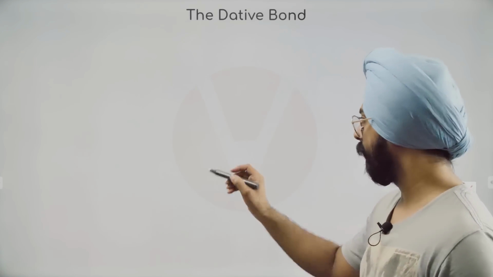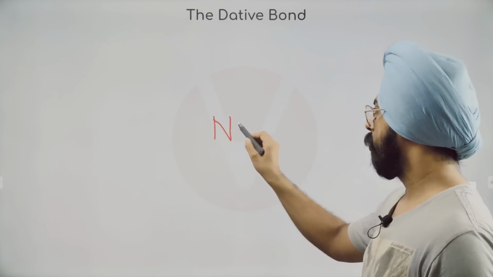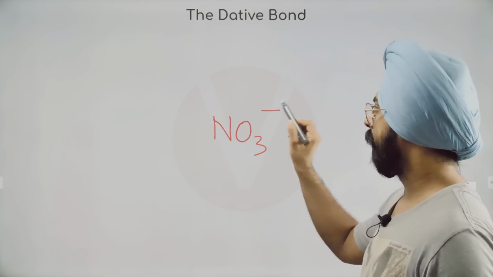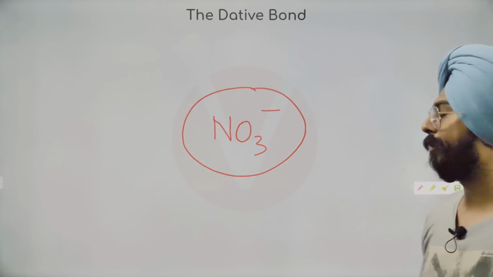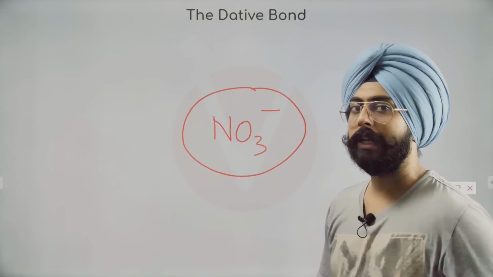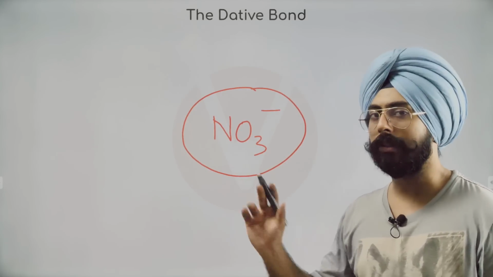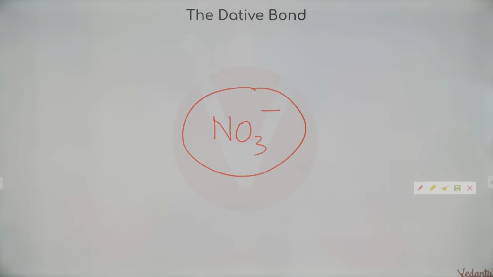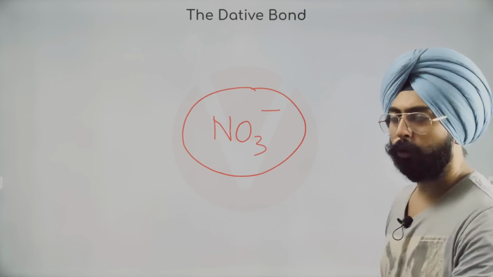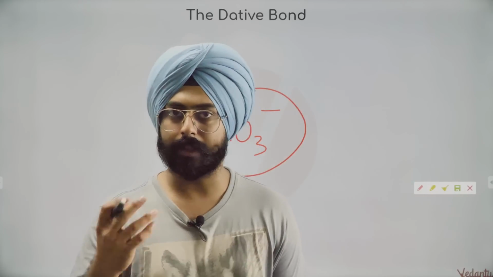So people, I'll give you a homework. Try to make this structure. Okay, this is also an interesting structure. Try to make this at home. NO3 negative. Okay, this might use the application of a dative bond. Try this out. This is a homework for you. I will draw this structure in the next class, by the way. Before I show you the limitations of the octet rule, that will be the last thing that we discuss for today's class.